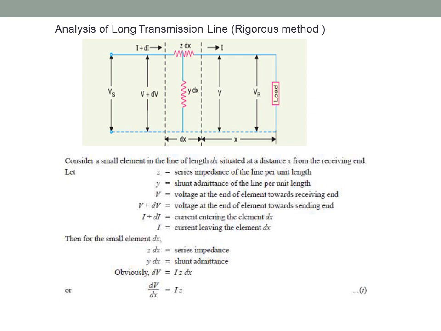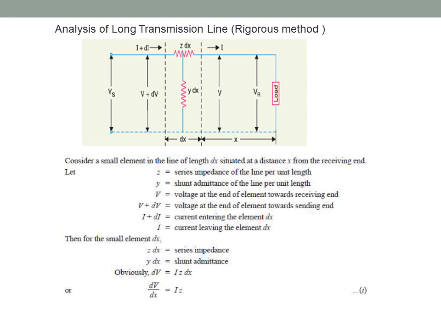So please do remember, the distance between receiving end to that point is x distance, where z is equal to series impedance of the line per unit length, y is shunt admittance of the line per unit length, v is voltage at the end of the element towards the sending end, and v plus dv is voltage at the end towards the sending end, v is voltage at the end of the element towards the receiving end, I plus dI is current entering the element dx, I is equal to current leaving the element dx.